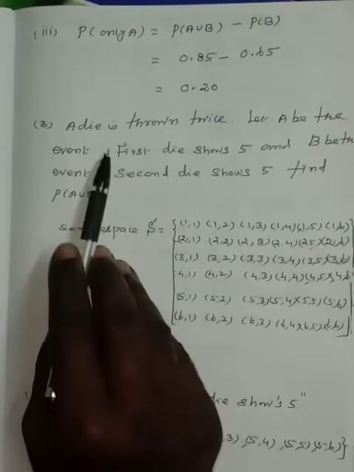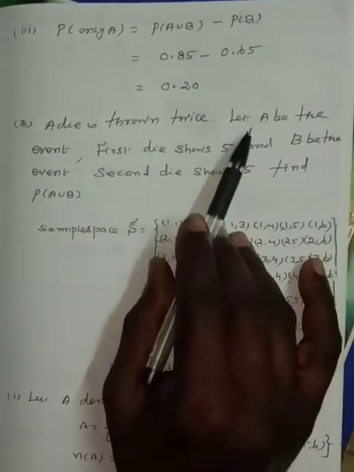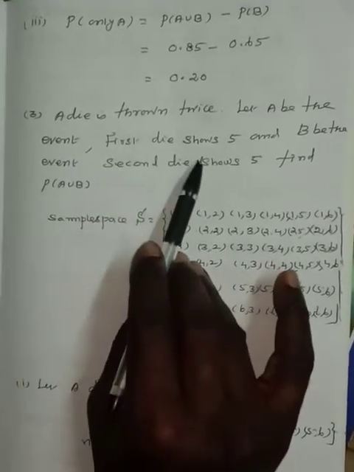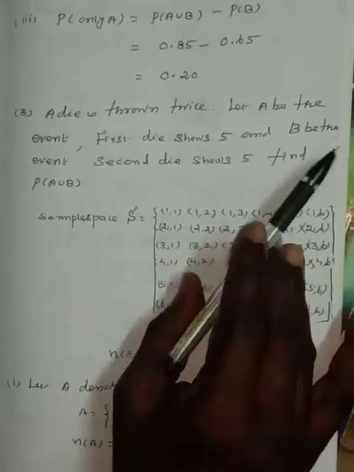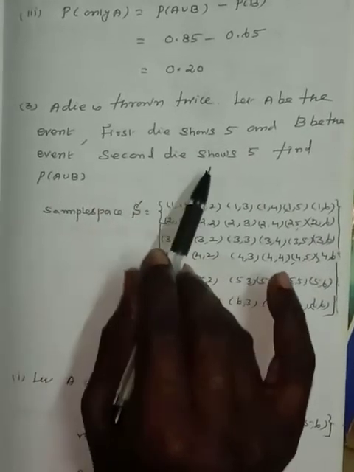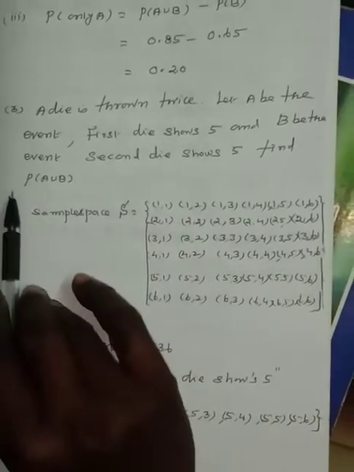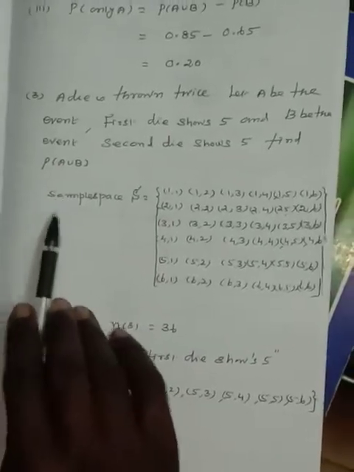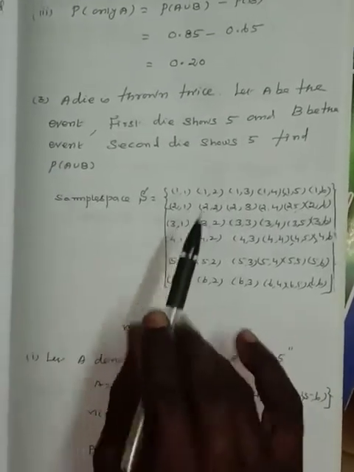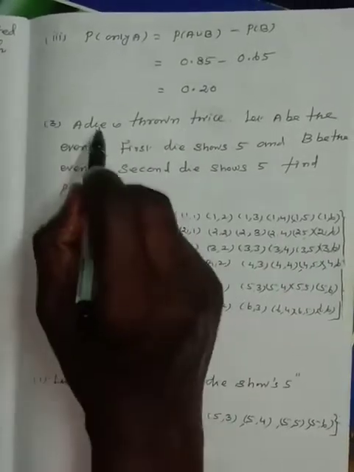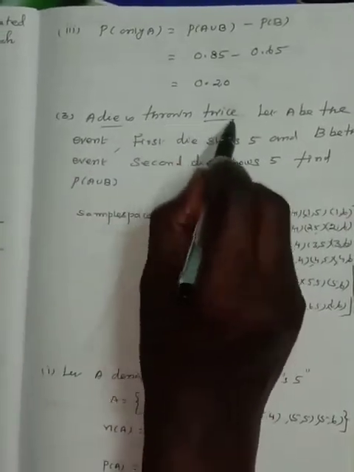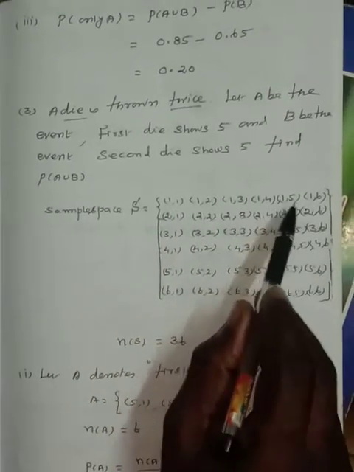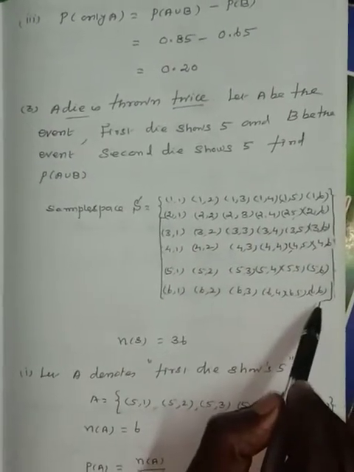Some number 3, a die is thrown twice. Let capital A be the event first die shows 5 and B be the event second die shows 5. Find the probability of A union B. The sample space S: a die is thrown twice, therefore the results are 1 1, 1 2, 1 3, 1 4, 1 5, 1 6 and so on to 6 6.